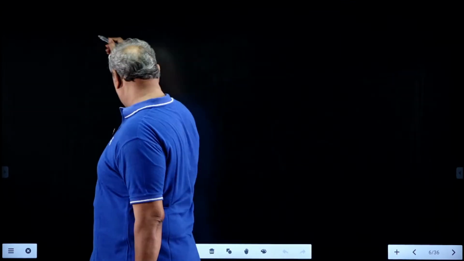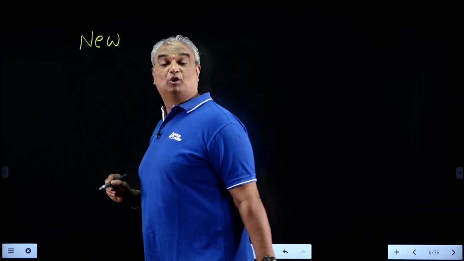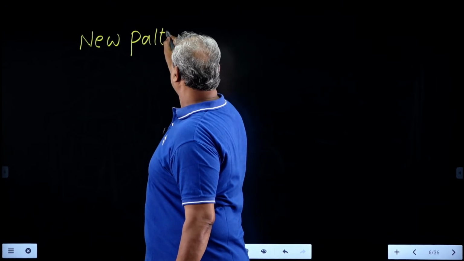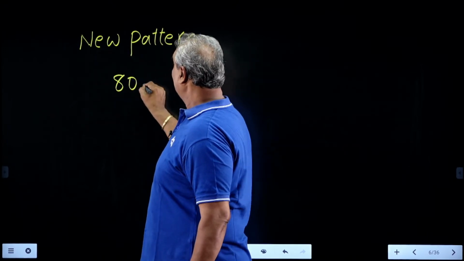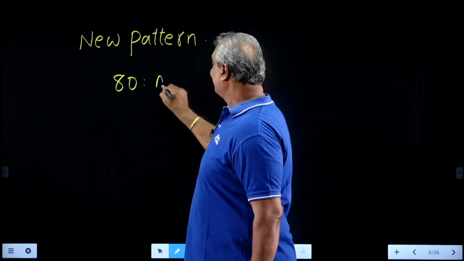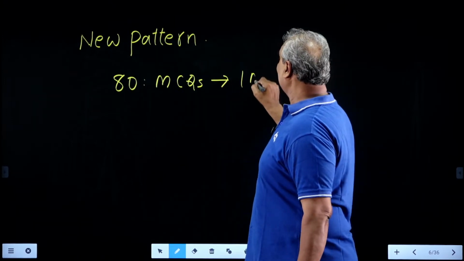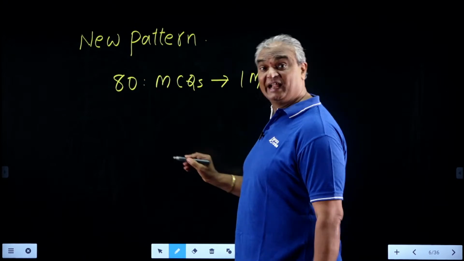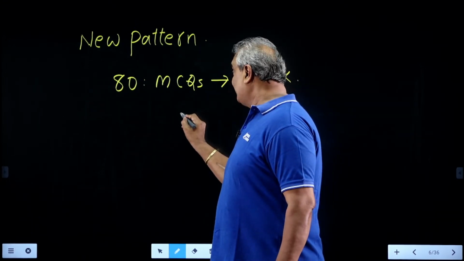Here, the new pattern is like this. We collected this from most of the reliable sources. In these 80 questions, all are MCQs, and each question carries 1 mark. At the same time, negative marking is also there. Negative marking is 1/3.